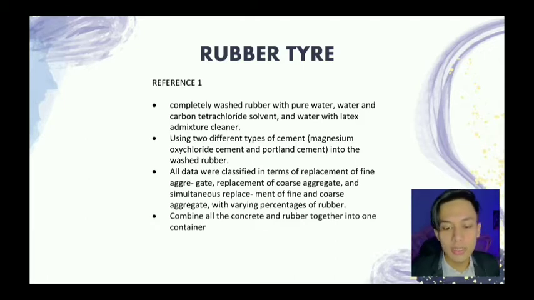Number 3 is all data were classified in terms of replacement of fine aggregate, replacement of coarse aggregate, and simultaneous replacement of fine and coarse aggregate with varying percentages of rubber. The last is to combine all the concrete and rubber together into one container. Okay, next slide.